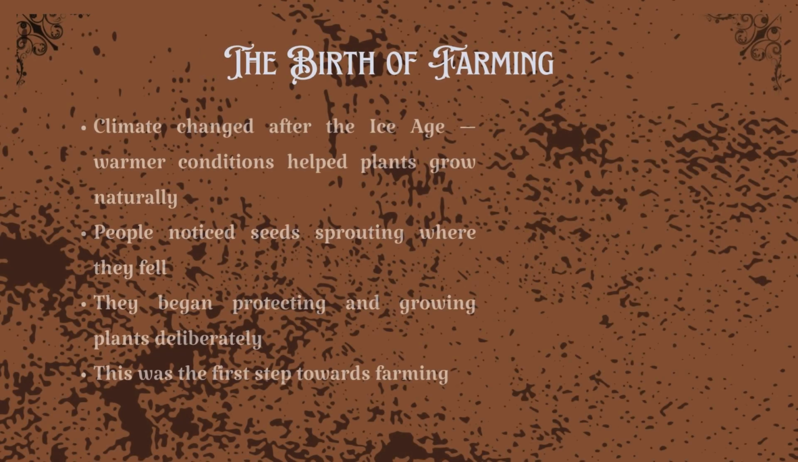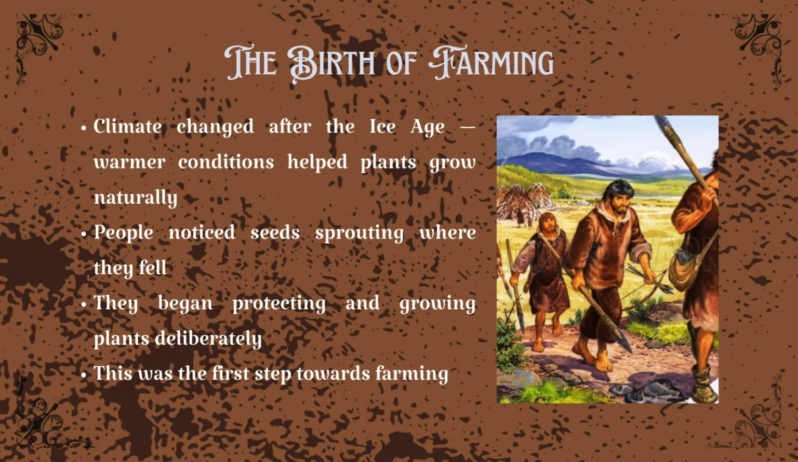The birth of farming. Long ago, as the Earth's climate became warmer after the Ice Age, people noticed something fascinating. When fruits fell from trees, the seeds sometimes sprouted and grew into new plants. People started wondering, what if they planted these seeds on purpose? So they began protecting certain spots, watering them, and waiting for the plants to grow. And that's how the first farmers were born, not overnight, but through observation, patience, and curiosity.